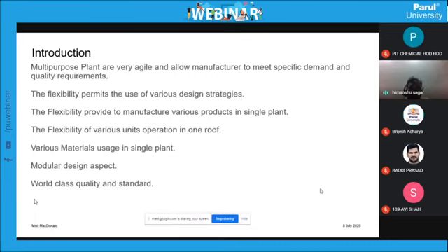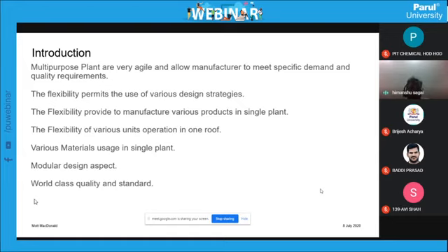Everybody understands McCabe very well. So a number of unit operations can be done under a single roof. Then we can talk about the various materials that can be used in a single plant: carbon steel, stainless steel 316, 316L, Hastelloy, tantalum, titanium.